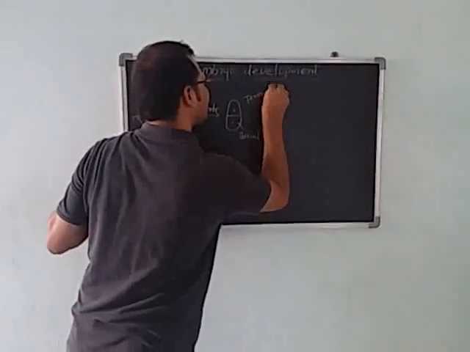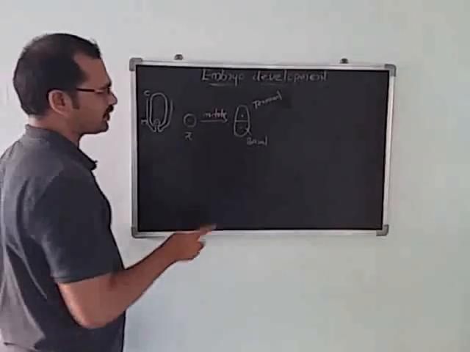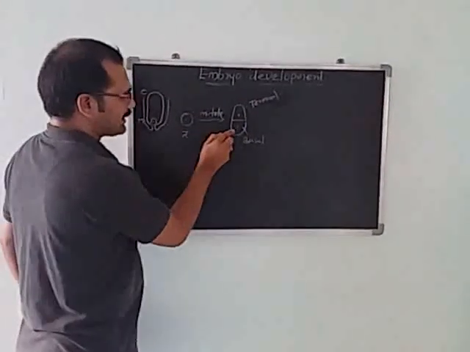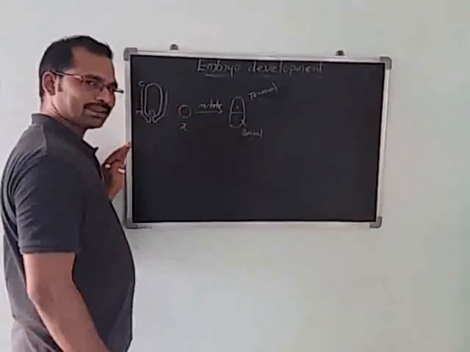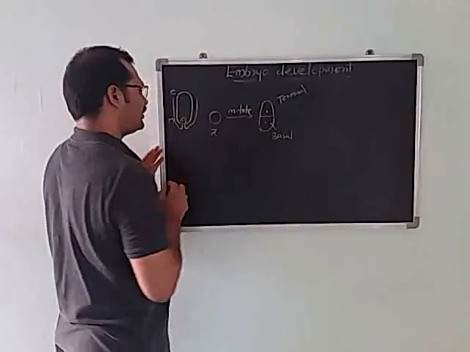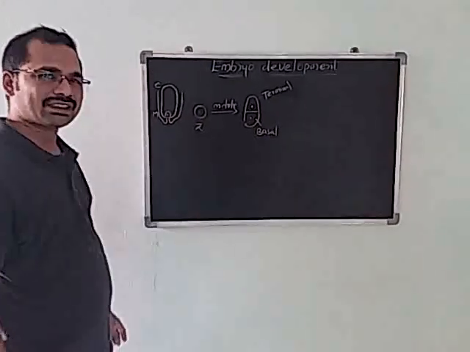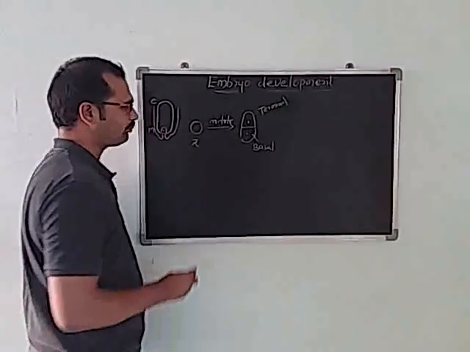Two cells are formed after the first mitotic division in the zygote. The cell towards the micropylar region we call the basal cell, and the cell towards the chalazal region we call the terminal cell.